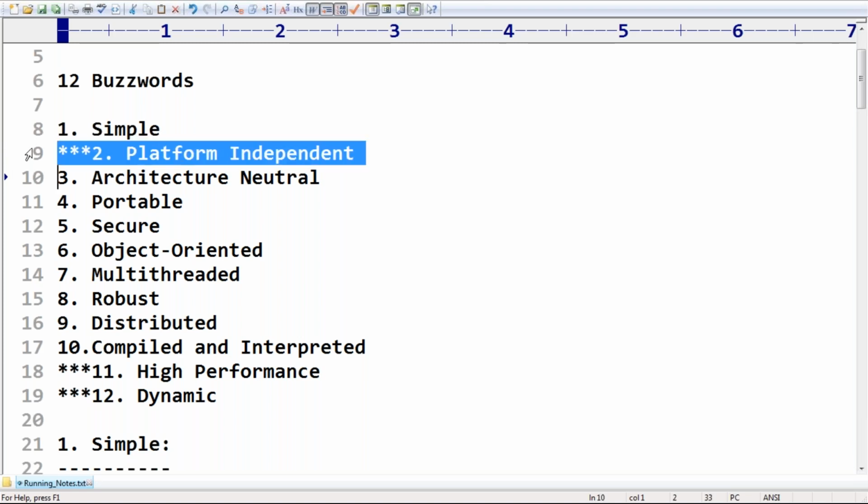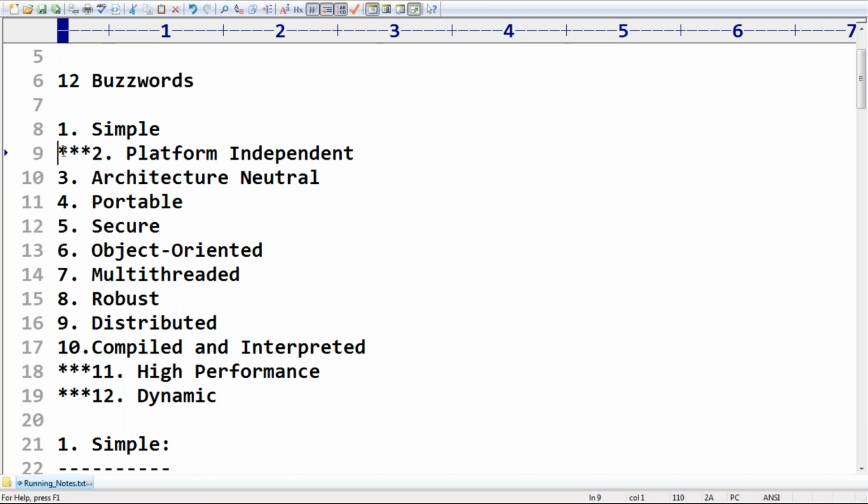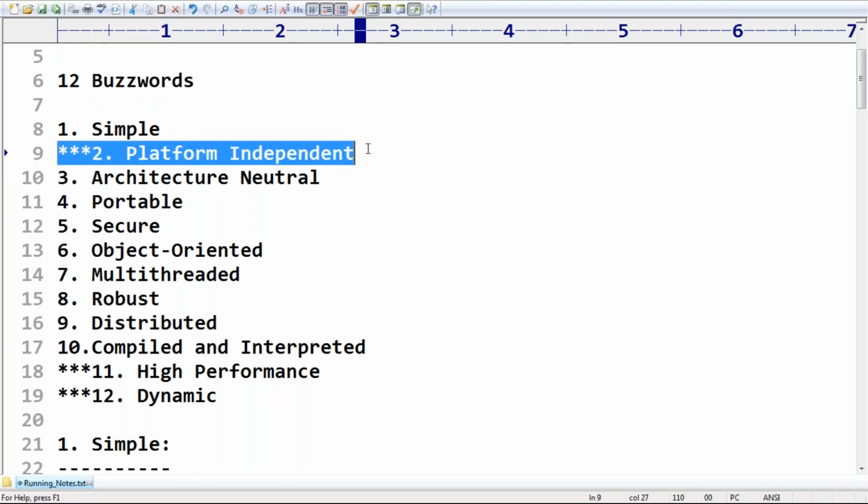Next, platform independent. Write once, run anywhere. Write once, run anywhere is the concept of platform independent, right? Once we write a Java program, you can run it on any platform. It's not platform dependent, it is platform independent, right?